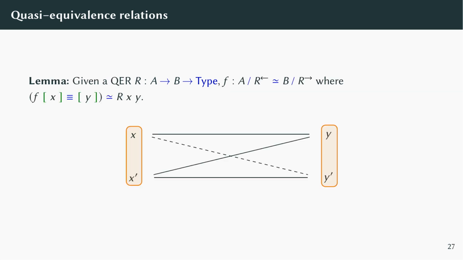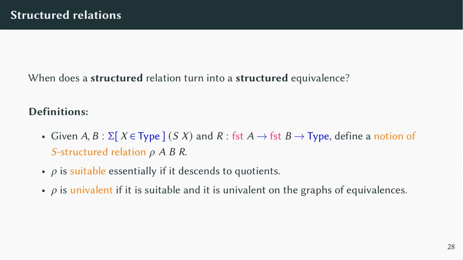Then, we can set quotient both A and B by these induced equivalence relations, and when we do this, R turns into an equivalence between A mod R left arrow and B mod R right arrow. This answers the first half of the question, when can we turn a relation into an equivalence?